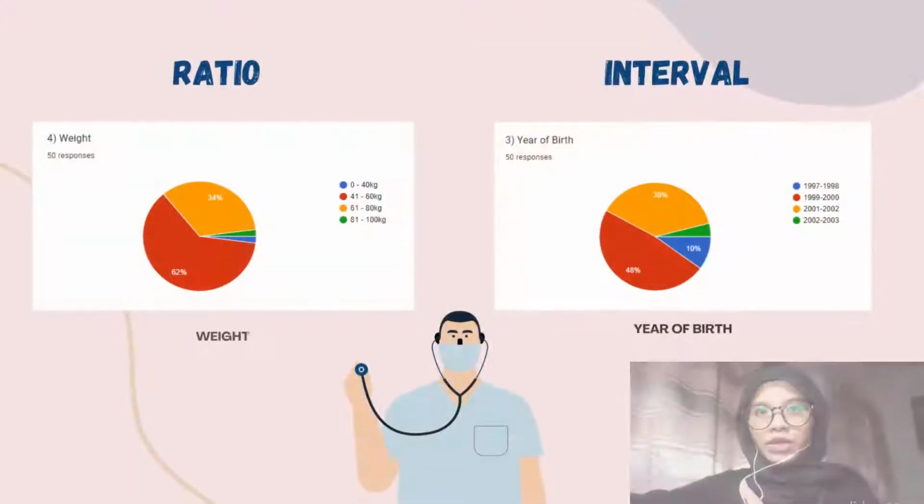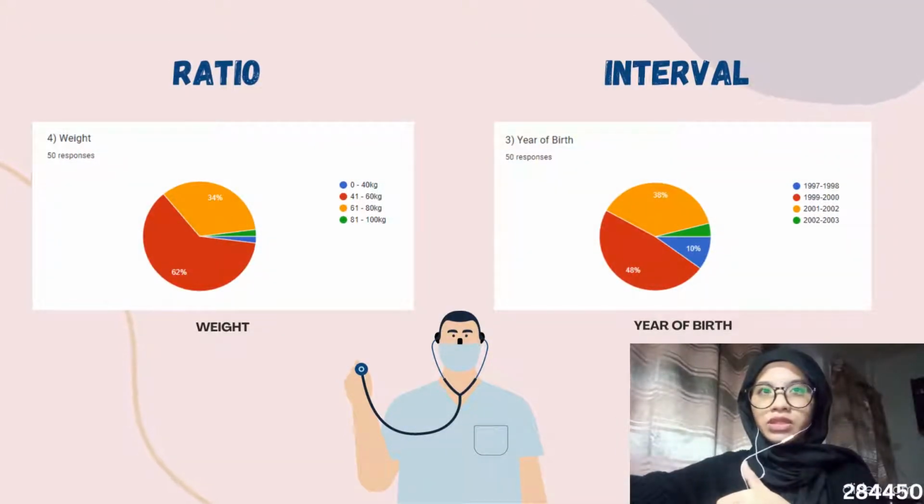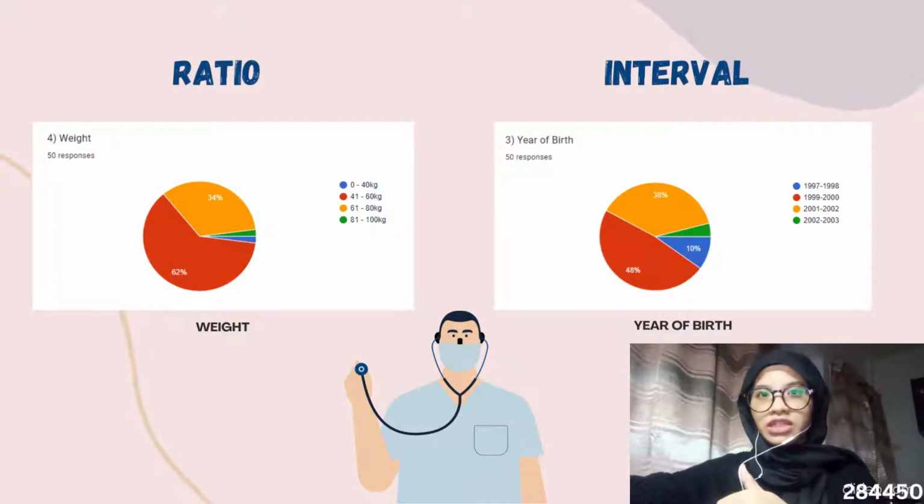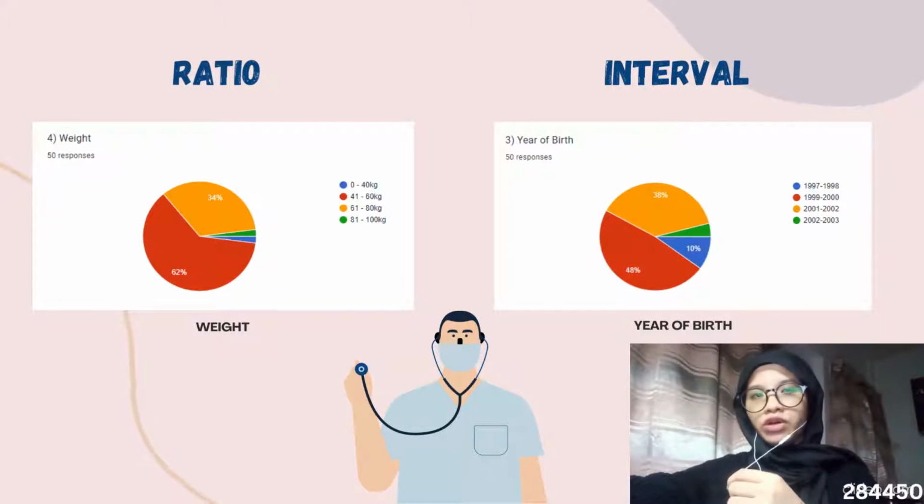The next measurement scale that we use is ratio, and the example question that we ask the respondent is their weight. And the highest percentage goes to people who are 41 to 60 kg, which takes 62% of the chart. And the last measurement scale is interval, and the example question that we ask the respondent is their year of birth. And the highest percentage goes to people who were born in 1999 until 2000, which takes 48% of the chart.